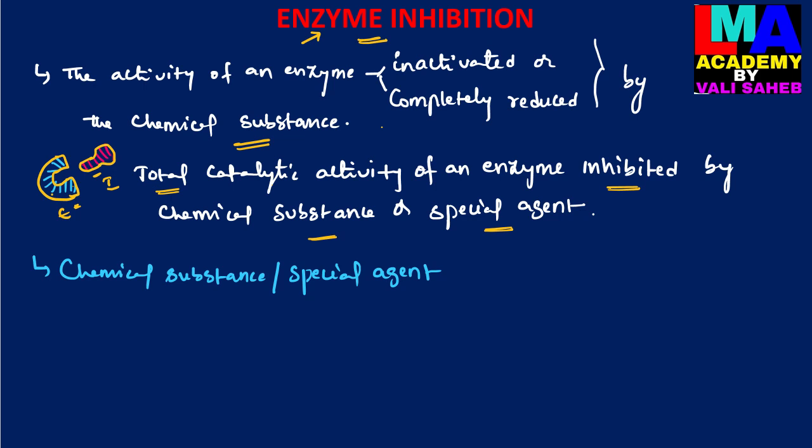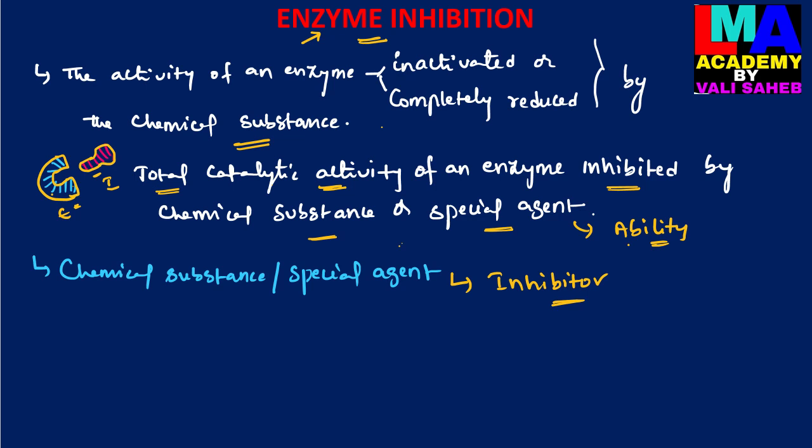So here, the chemical substance or the special agent which has the ability to inhibit the total catalytic activity of an enzyme is referred to as an inhibitor. So an inhibitor is nothing but the chemical substance or the special agent which has the ability to inhibit the catalytic activity of an enzyme.